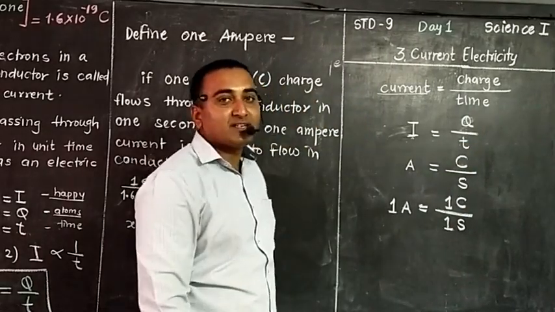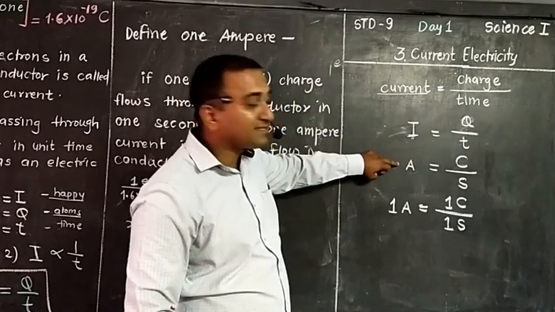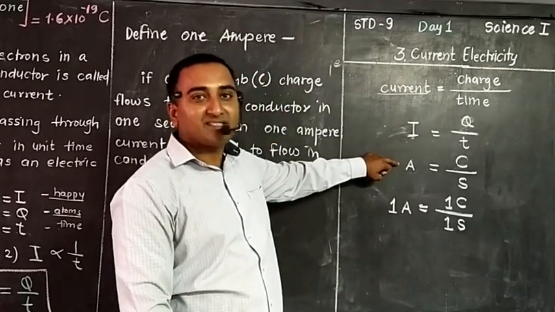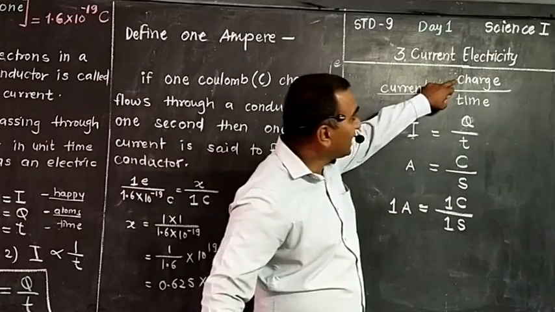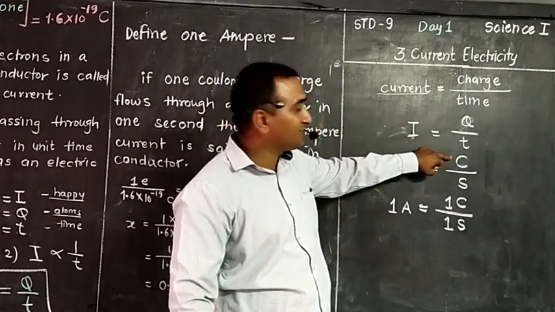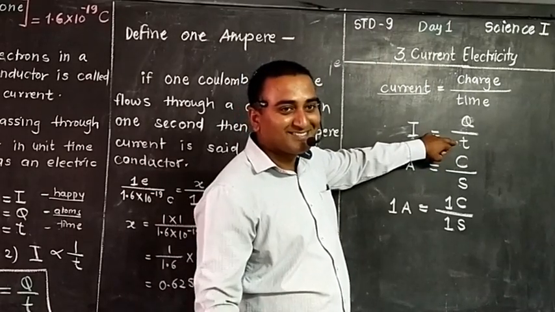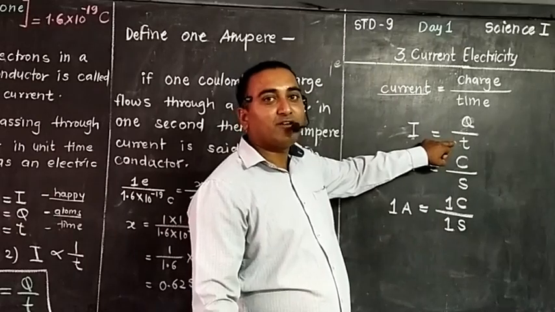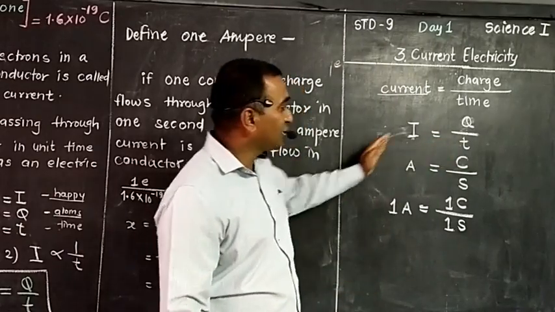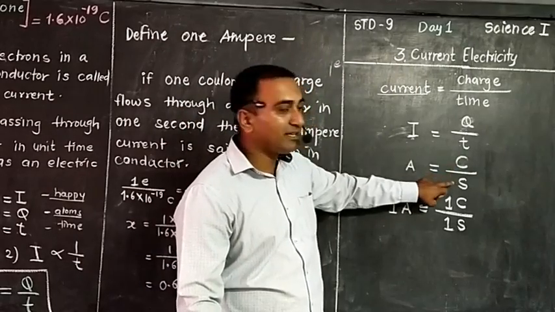What are the SI units? The SI unit of current, that is I, is ampere, because Andre Ampere discovered this. Then charge is measured in coulomb, so coulomb is the SI unit of charge, and we know it. The SI unit of time is second. So what is the ratio we are getting? Ampere is equal to coulomb divided by second.